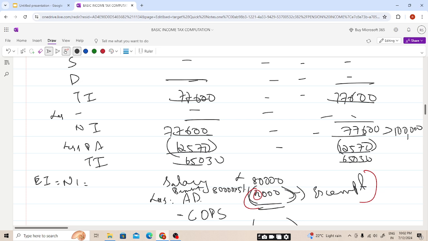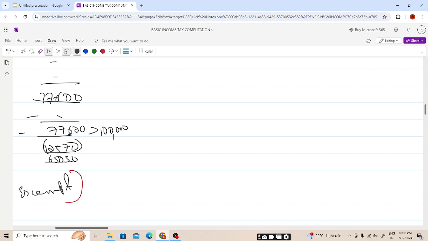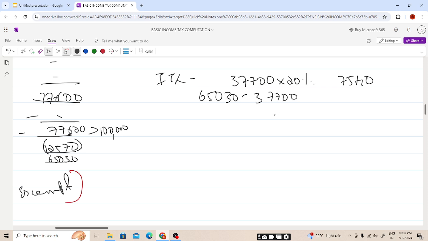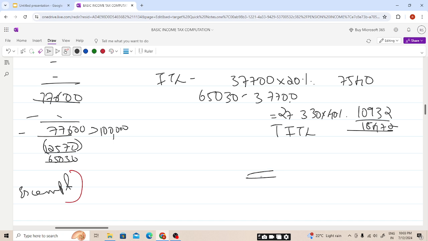So on this amount we need to calculate the income tax liability. Income tax liability will be 37,700, no band will increase because it is an occupational pension scheme, 7,540, and the excess of 65,030 minus 37,700. The excess will be 27,330 into 40%, 10,932. So our total income tax liability will be, students, 18,472. I hope this is clear.